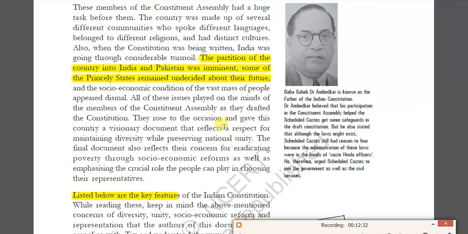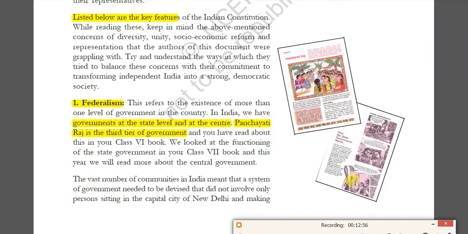Now the Constituent Assembly took very serious care about the situation, and they drafted the Indian Constitution very, very carefully. Dr. B.R. Ambedkar is also known as the father of the Indian Constitution. He played the most important role in providing safeguards to the Scheduled Castes in the Constitution, which you can read here. Then, what are the key features? Now I'm going to tell you.